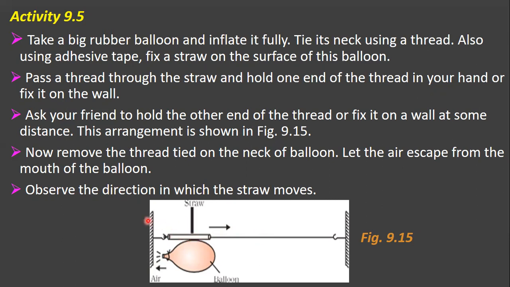See children, if you remove the thread tied on the neck of the balloon, the air escapes from the mouth of the balloon. Now the balloon moves in the forward direction as the air moves out in the opposite direction. Now if the balloon moves forward, then the straw also moves in the forward direction. See, in activity 9.4 we saw Newton's second law of motion by the movement of the cart. Here also a similar thing happens, children. Here the elastic energy of the balloon